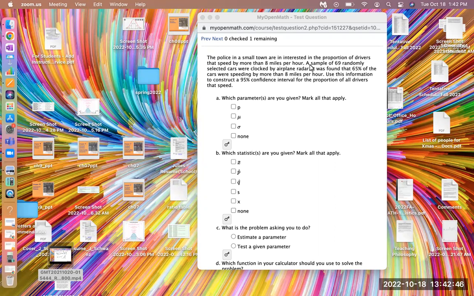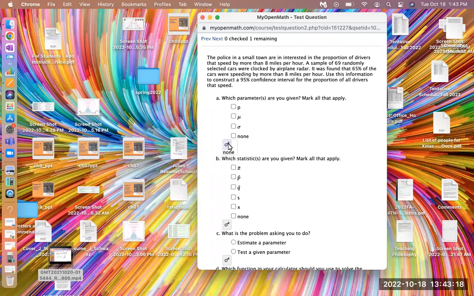It sounds like they're saying you have a sample, randomly selected cars. It was found that 65% of the cars were speeding. So we're definitely not given the population parameter. It sounds like this is 65% of the 69. That is not the population parameter, but a sample proportion here, I believe. And it doesn't look like we're given the mean or the standard deviation either. So I think we have none here.